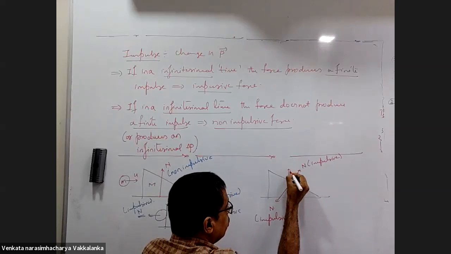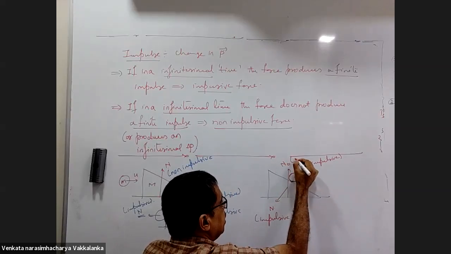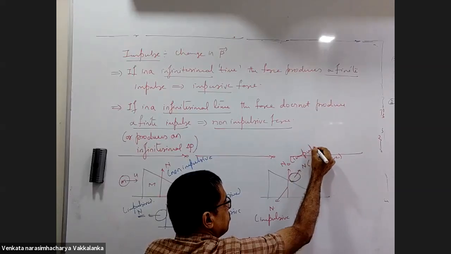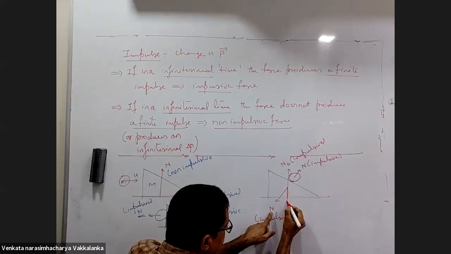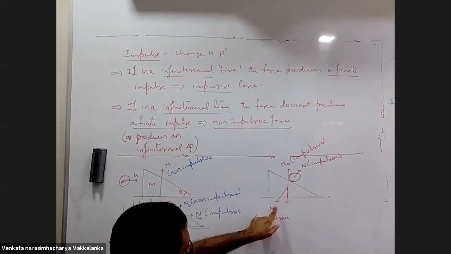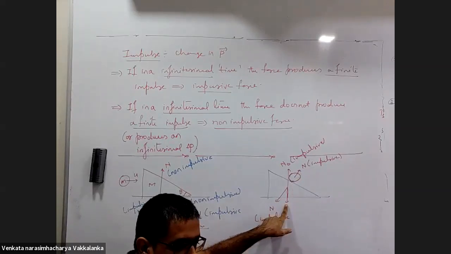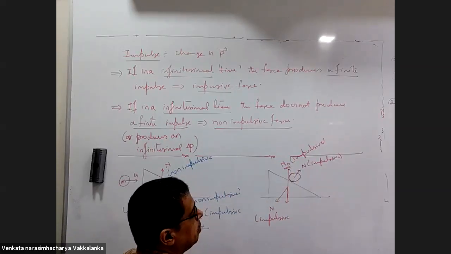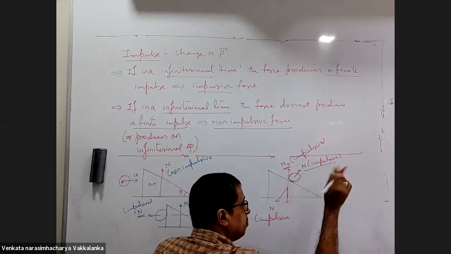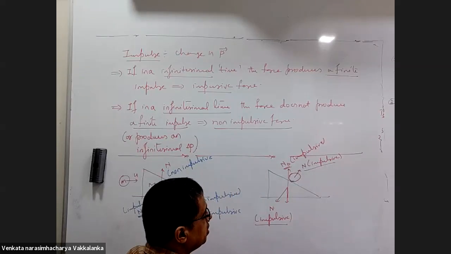Right? Now this force also becomes impulsive. N0 also becomes impulsive. Why will N0 become impulsive? The normal force has a vertical component. So this normal force's vertical component will act in the downward direction. So this N0 also will become impulsive. This is impulsive, no doubt.